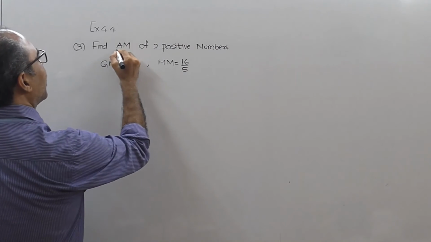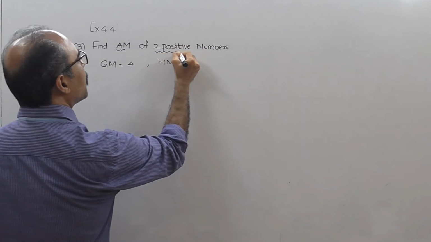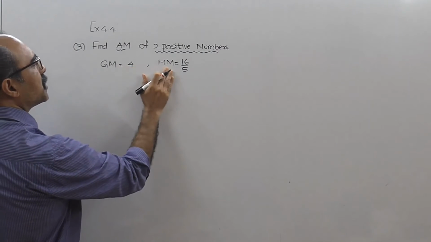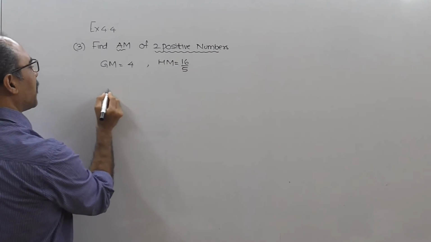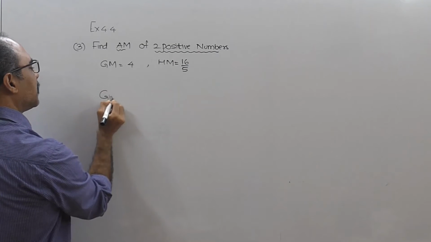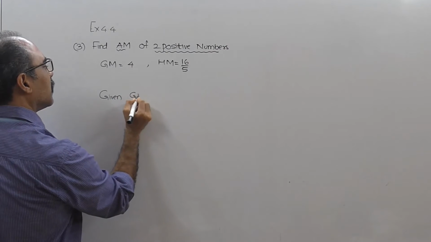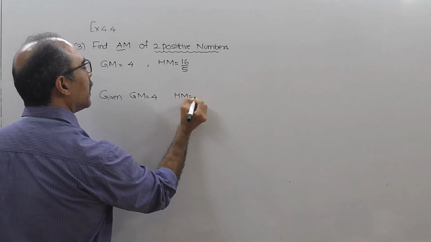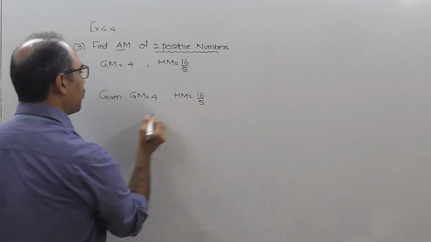I think we have to find the arithmetic mean of two positive numbers. याद रखना, two positive numbers. They are given geometric mean is 4 and harmonic mean is 16 by 5. So I will start with given geometric mean equal to 4 and harmonic mean equal to 16 upon 5.